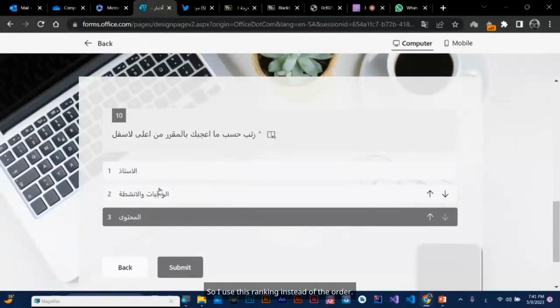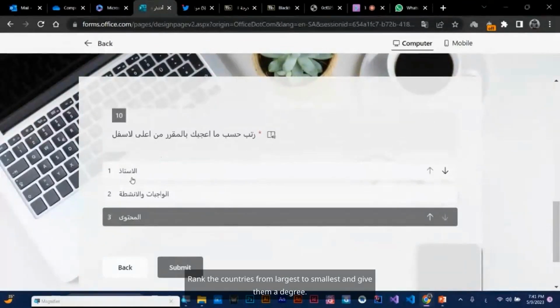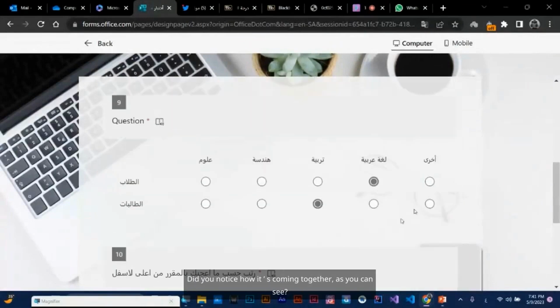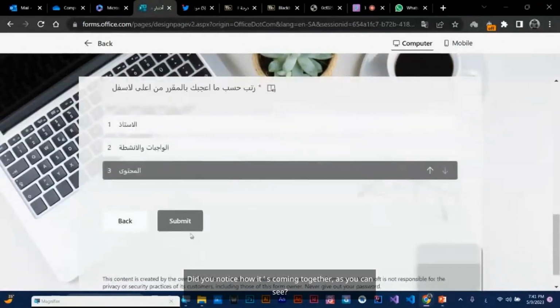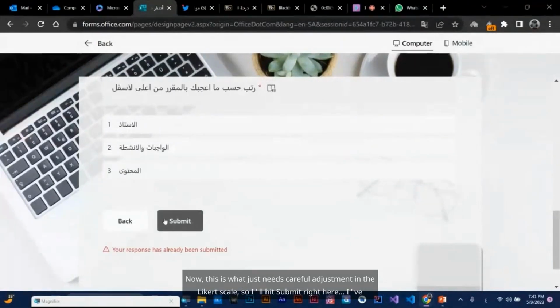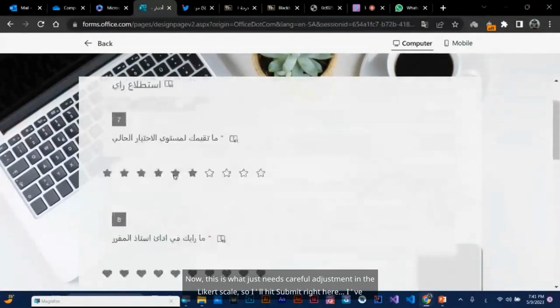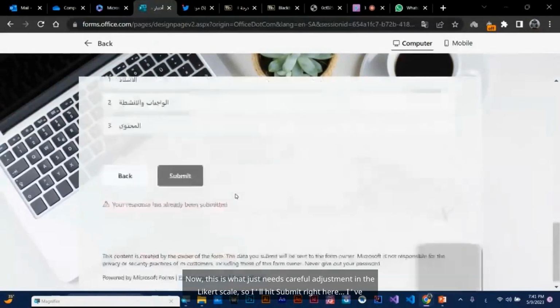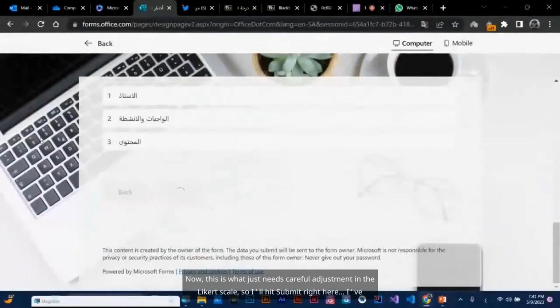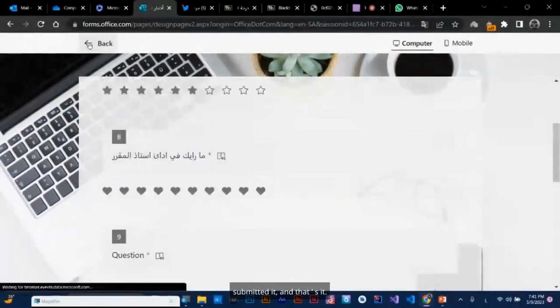So I use this ranking instead of the order. You can put it as an ordering question. Rank the countries from largest to smallest and give them a degree. Did you notice how it's coming together? As you can see, now this is what just needs careful adjustment in the Likert scale. So I'll hit submit right here. I've submitted it, and that's it.